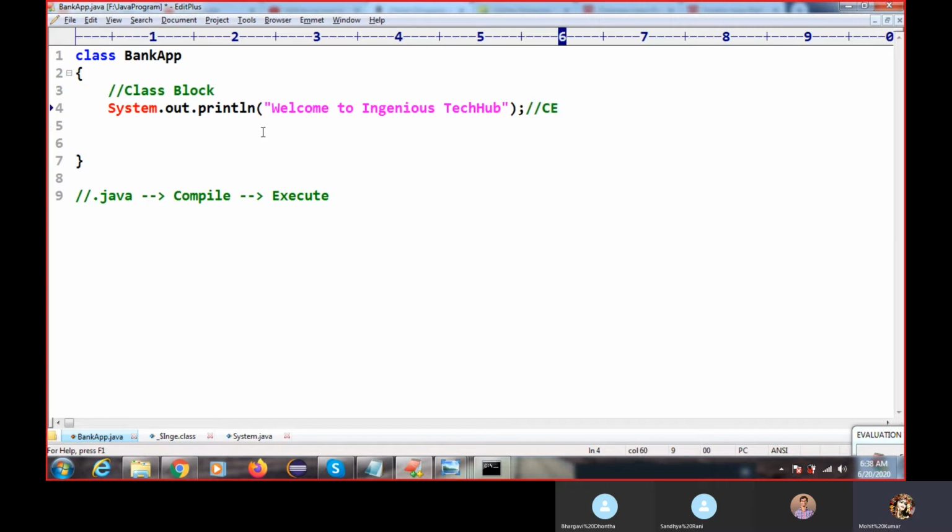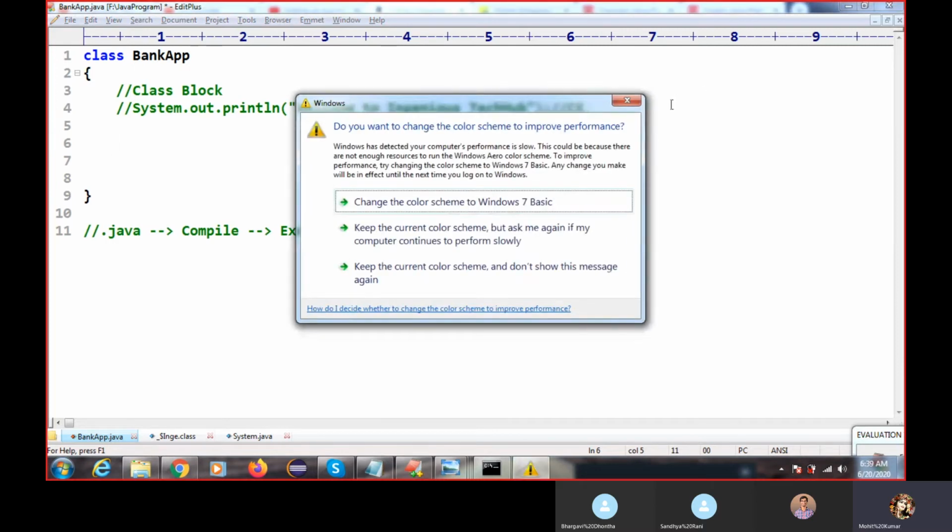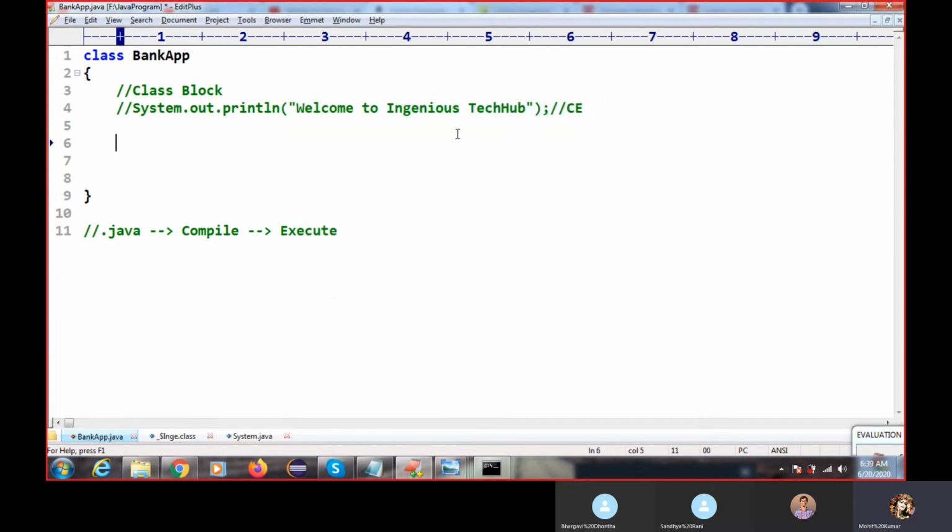This is the one concept we need to understand: what we have to write at the class level. Logic is not applicable at the class level. So that's why the Java people developed a concept called methods. Why is a method required? To implement your business logic or mathematical logic.